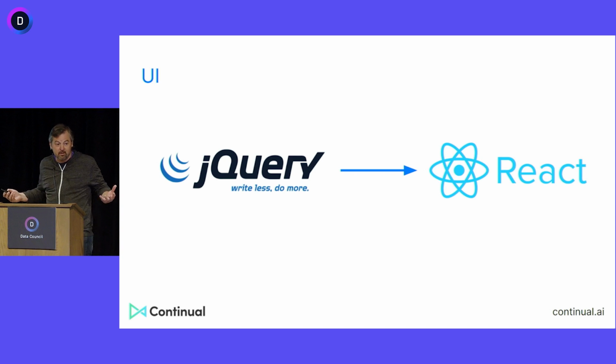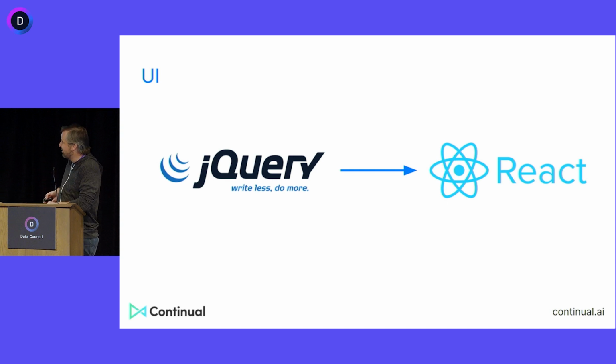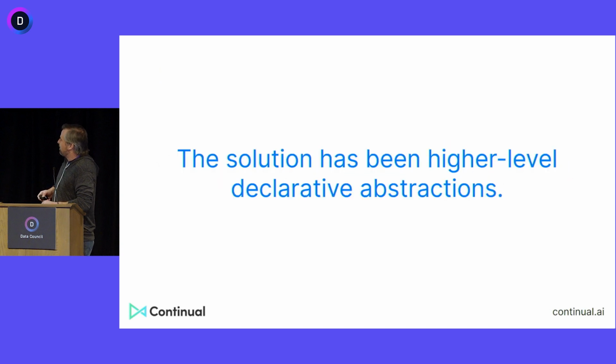Doesn't mean it's code-free, right? Doesn't mean it's no code, point and click everything. But it's saying let's get rid of all the incidental complexity that we don't have to care about, that's not substantive to the problem at hand, which is building a UI or whatever it is. Let's get rid of it, right? Build a higher level abstraction if we can find one. So that's the solution, it seems, in many domains: to find the right higher level abstraction.